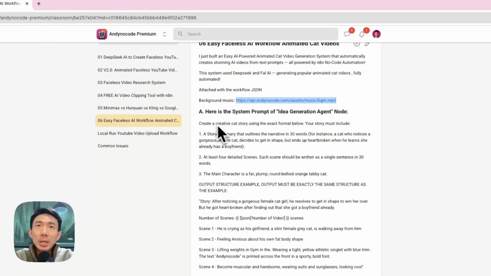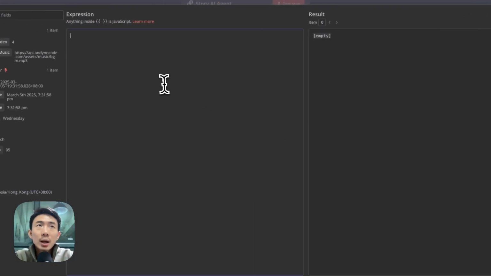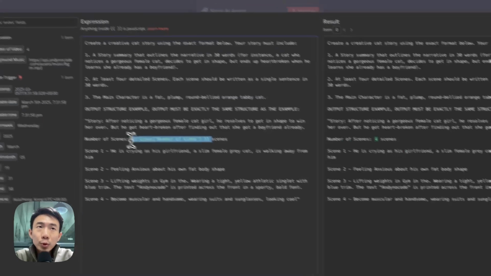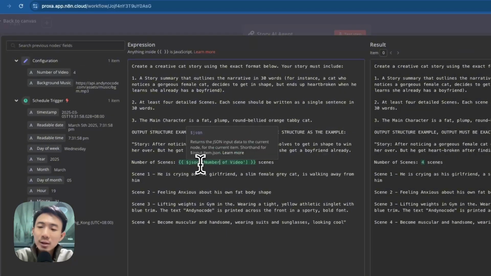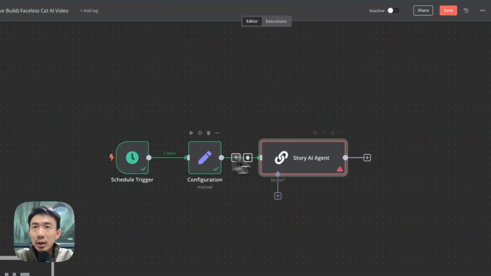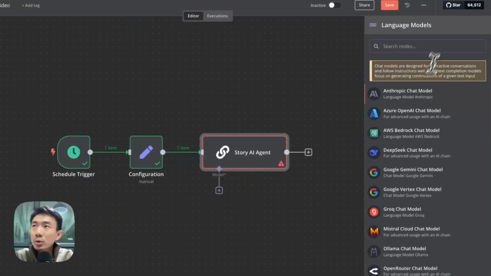And we're going to copy this prompt from our community, and let's paste it. And this one, you'll see it is highlighted in green color. Basically, it means that it has the values and it is a correct field. It means that we can actually just drag and drop this. JSON means it is a previous node. So we are going to get the number of videos from the previous nodes. All right. And we are going to add another model here.